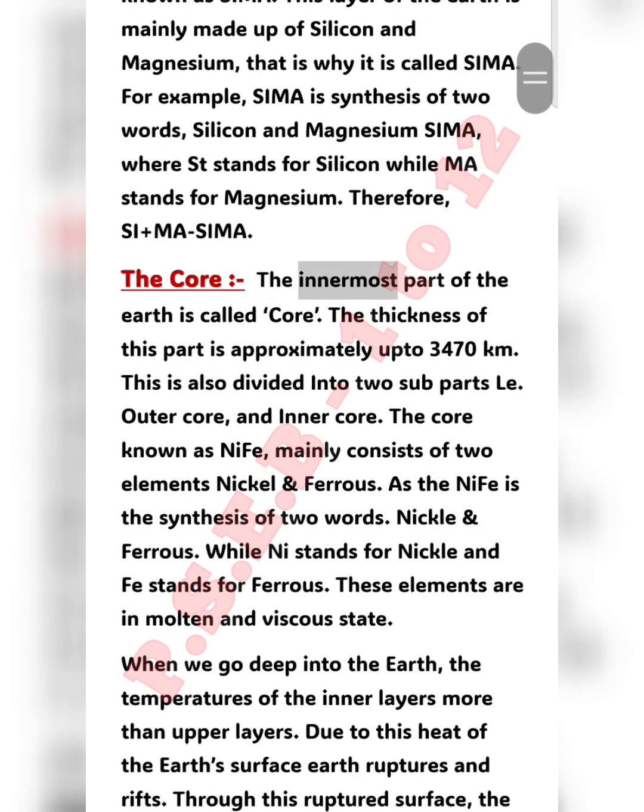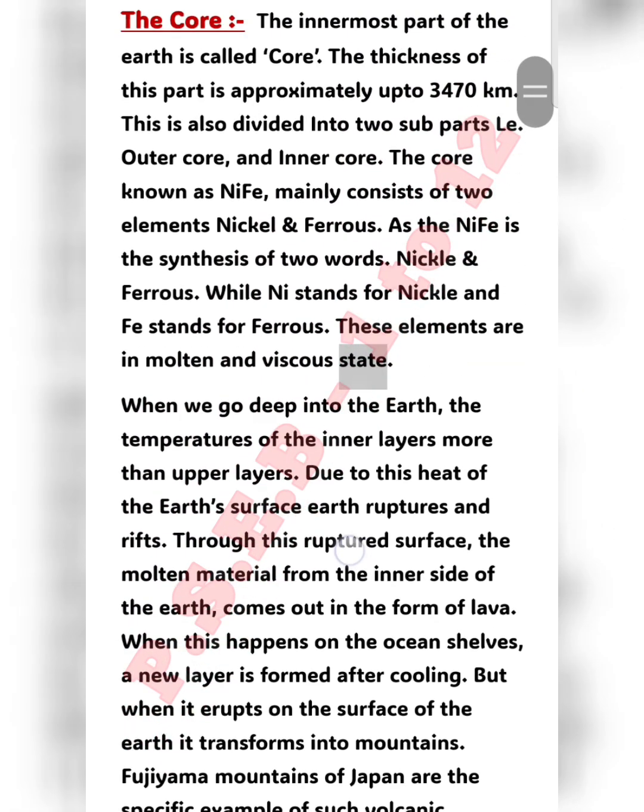The core: the innermost part of the Earth is called the core. The thickness of this part is approximately up to 3,470 kilometers. This is also divided into 2 subparts: outer core and inner core. The core, known as NIFE, mainly consists of 2 elements, nickel and ferrous. NIFE is the synthesis of 2 words, nickel and ferrous, where Ni stands for nickel and Fe stands for ferrous. These elements are in a molten and viscous state.